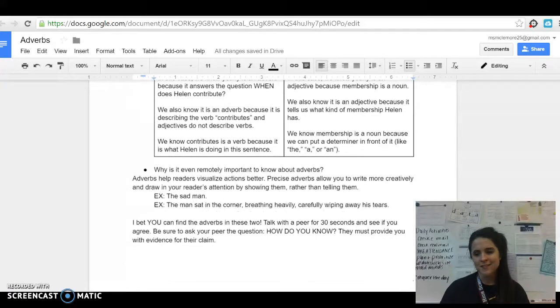And finally, why is this even important in the real world? You know I always try to bring things back to that. Well, if you're going to be a creative writer and you want to get your point across and show your reader rather than tell your reader, which I would always suggest, adverbs can be very helpful. Adverbs help readers visualize the characters' actions better. Precise adverbs allow you to write more creatively, see what I did there, and draw in your reader's attention by showing them rather than telling them. For example, instead of writing the sad man, you might say, the man sat in the corner, breathing heavily, carefully wiping away his tears. They both say that the man is sad, but they say it in different ways.